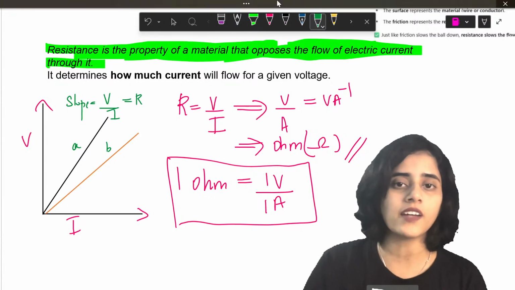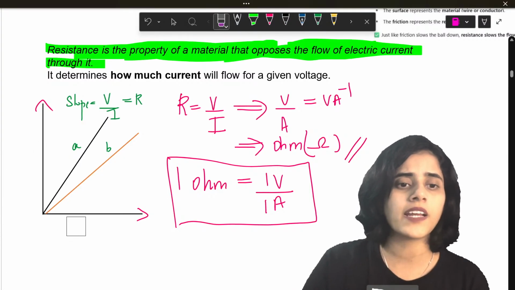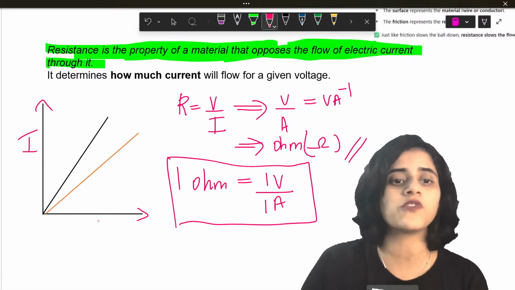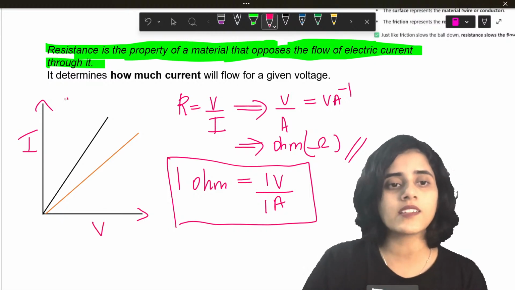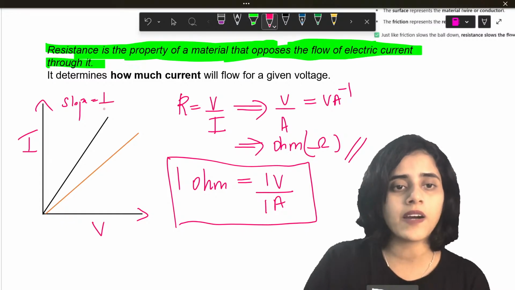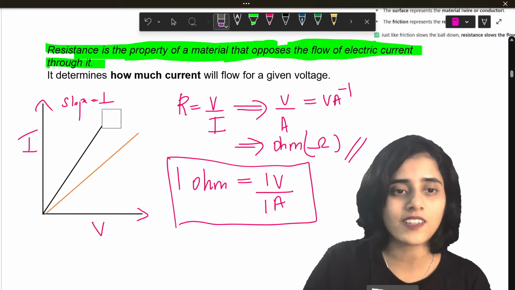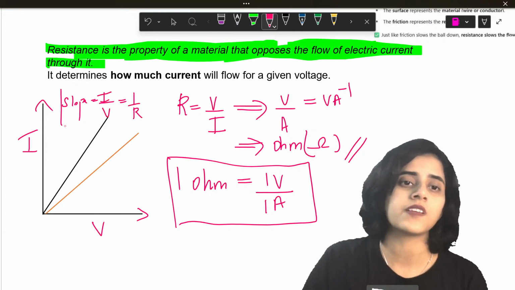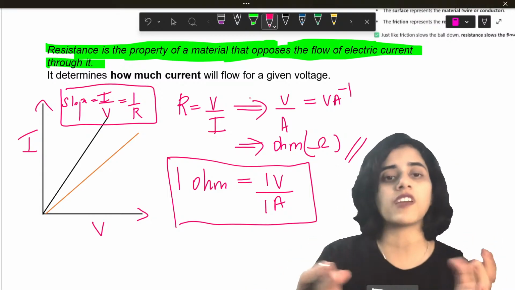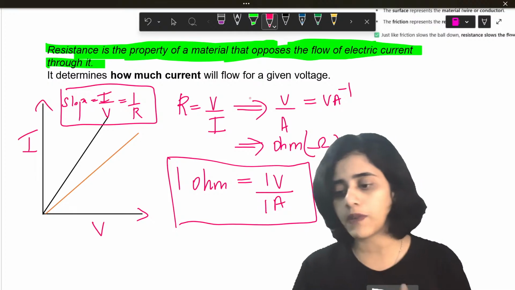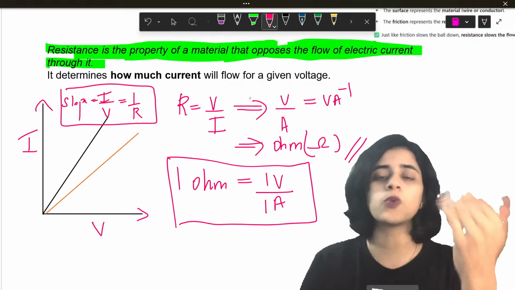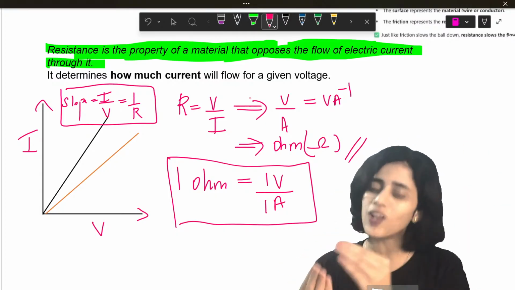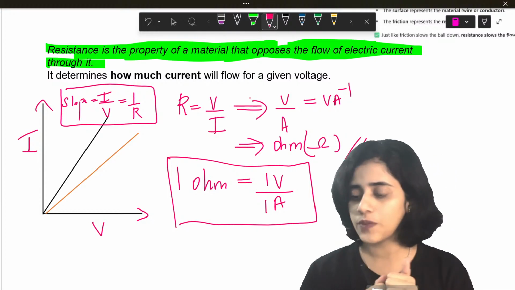Now imagine I take the same graph, but I change the coordinates. If I take I on the y-axis and V on the x-axis, the slope will be I by V, which is 1 by R. So depending on what graph you take, the slope will either be R or 1 by R. Depending on the value of slope, you will get the value of resistance. If there's a lot of slope, high resistance. Smaller slope, low resistance. Okay?